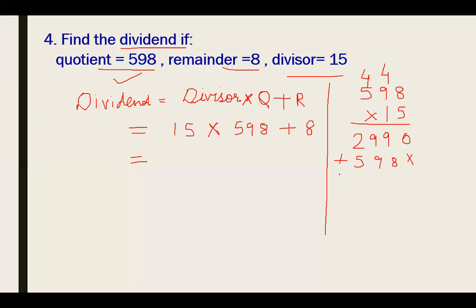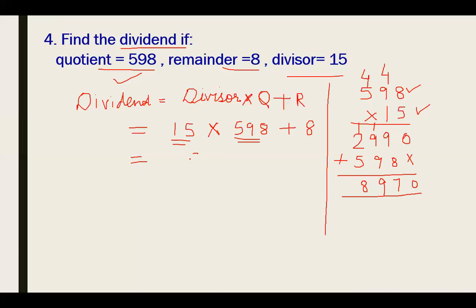Now I have to add up these numbers. Then it would be 0 plus 0 is 0, 9 plus 8 is 17, 9 plus 1 is 10, 10 plus 9 is 19, and 2 plus 1 is 3, 3 plus 5 is 8. After multiplying 15 into 598, where 598 is a 3-digit number and 15 is a 2-digit number, you write the 3-digit number first.